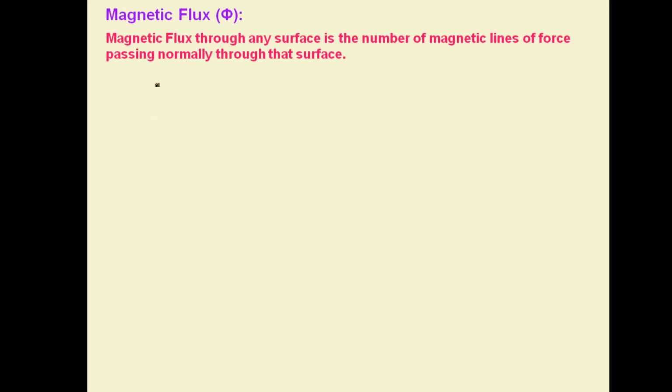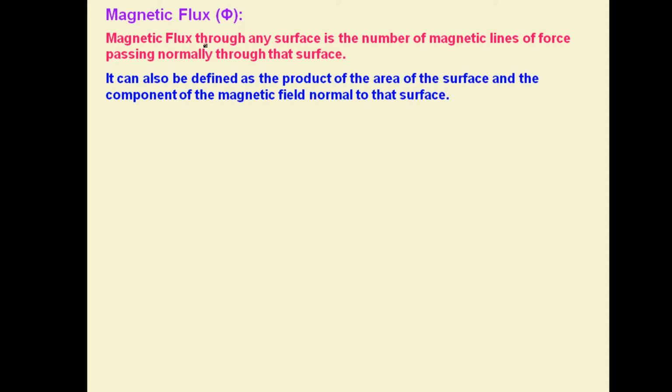First of all, the concept of magnetic flux. The concept of electric flux we have already studied in unit 1, and over there a simple way of representing electric flux was the number of electric field lines passing through a surface held in an electric field. Similarly, magnetic field lines passing through a surface will be the concept of magnetic flux. So simply, the magnetic flux through any surface is the number of magnetic field lines, or magnetic lines of force, which are passing normally to the surface.